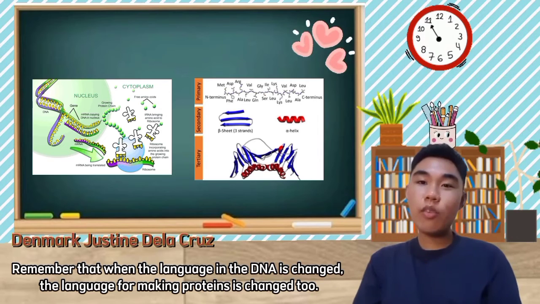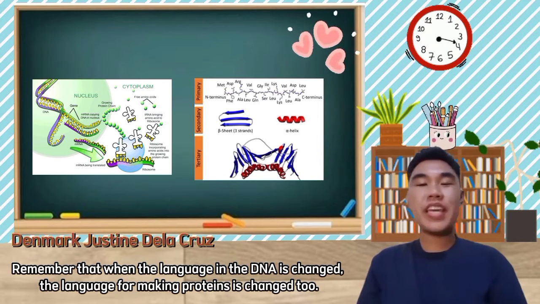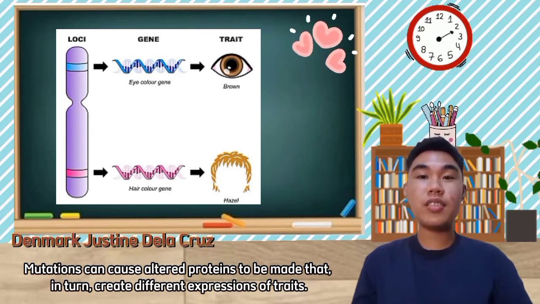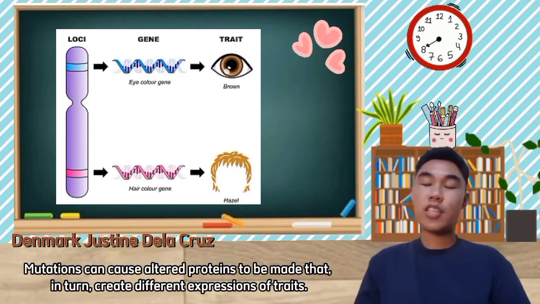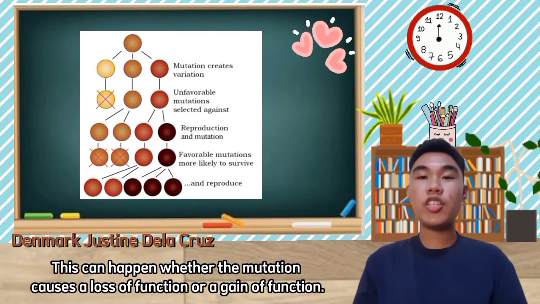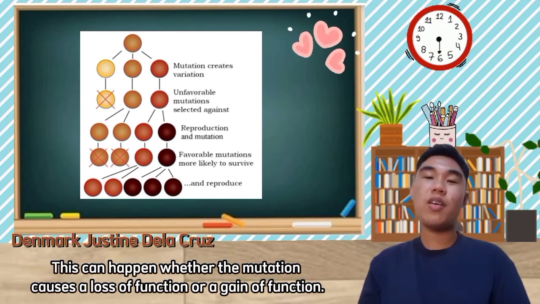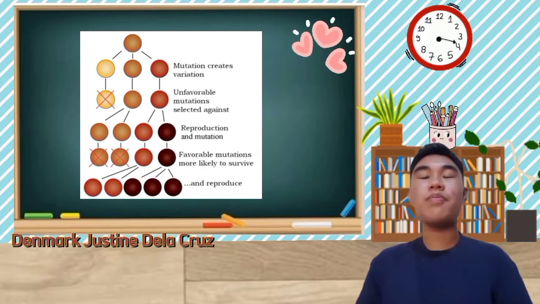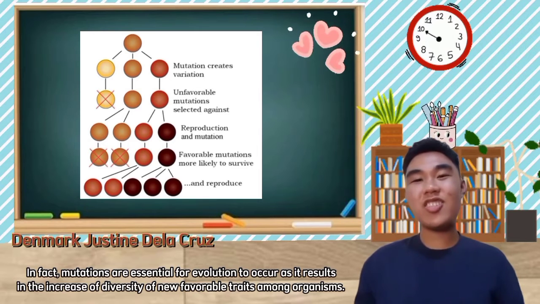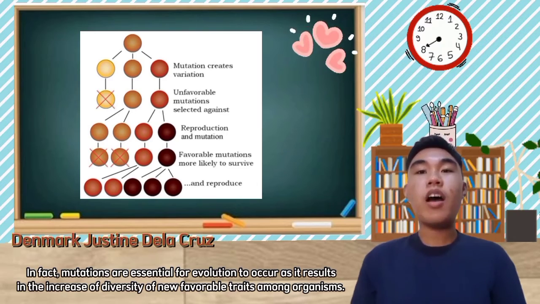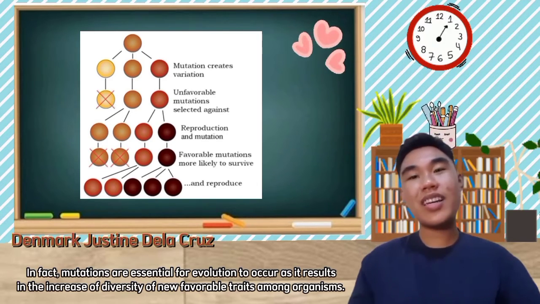Remember that when the language in the DNA is changed, the language for making proteins is changed too. Mutations can also cause altered proteins to be made that in turn create different expressions of traits. Often mutations lead to problems that harm the organism or even result in its death. This can happen whether the mutation causes a loss of function or a gain of function. Sometimes, however, new traits that arise from genetic mutations are beneficial. In fact, mutations are essential for evolution to occur, as it results in the increase of diversity of new favorable traits among organisms.